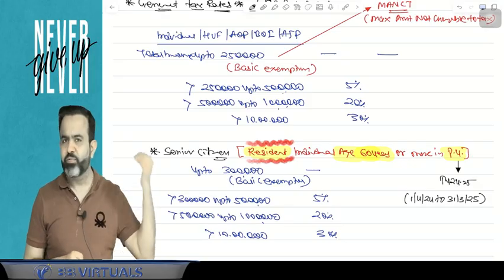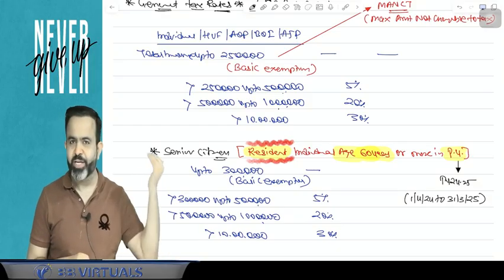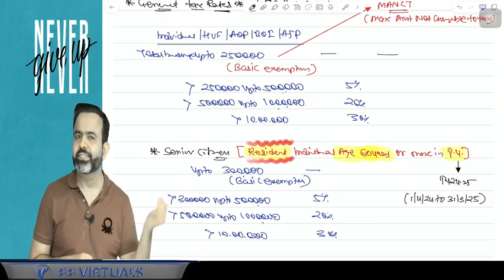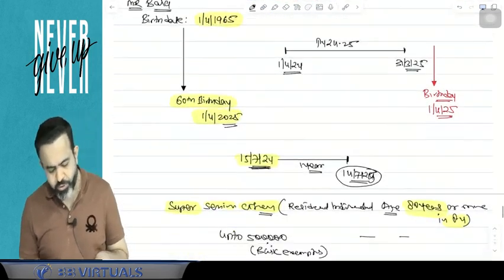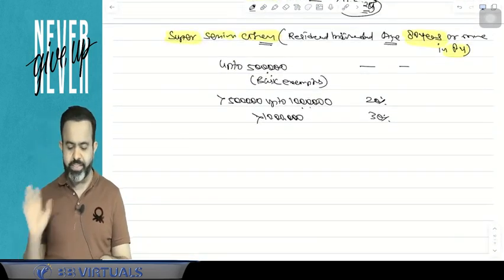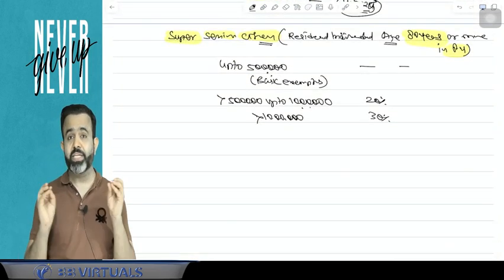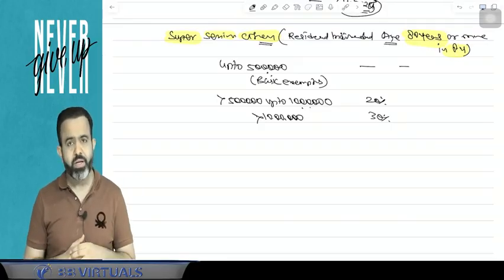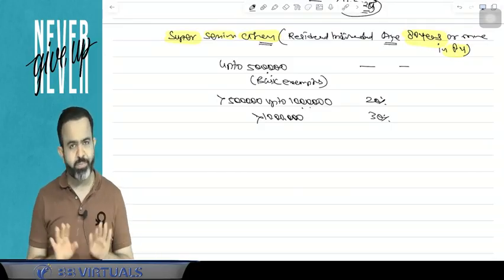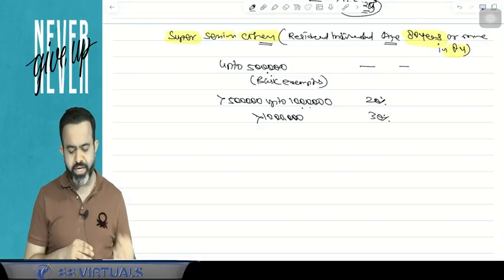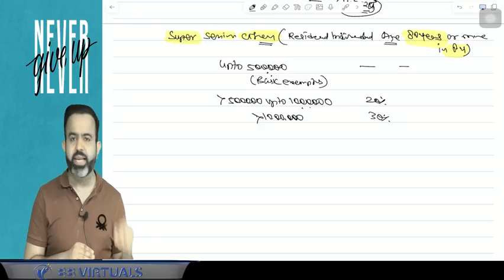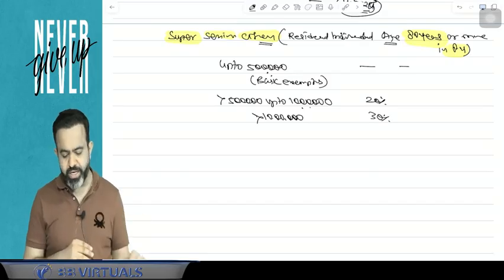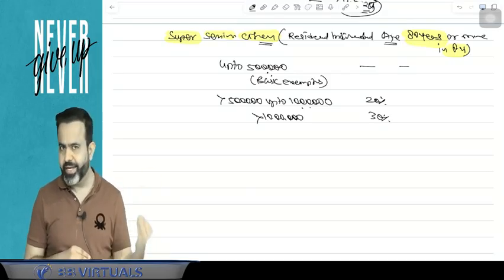3 lakh to 5 lakh, 5%, 5 lakh to 10 lakh, 20%, more than 10 lakh, 30%. Now, in case of the super senior citizen, means resident individual age 80 years or more in the previous year, up to 5 lakh, there is no tax, that is basic exemption. 5 lakh to 10 lakh, 20%, more than 10 lakh, 30%.